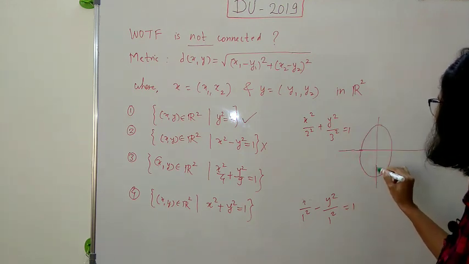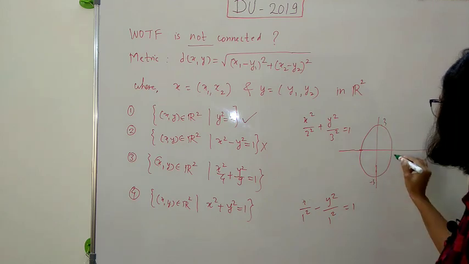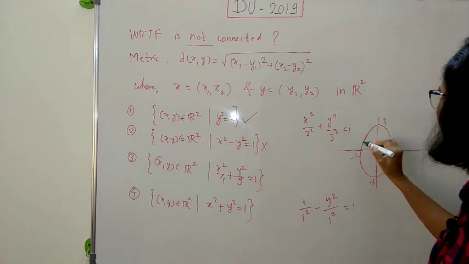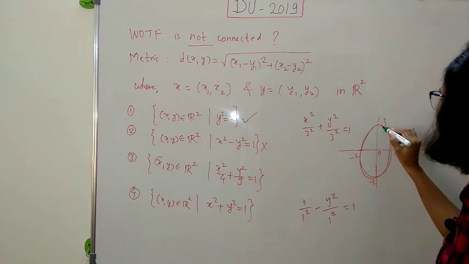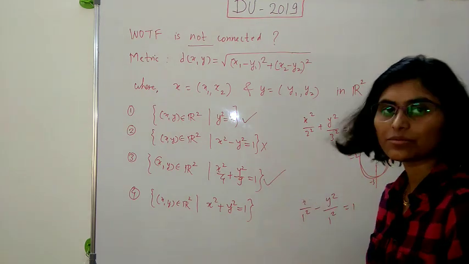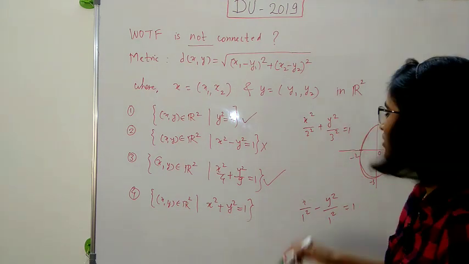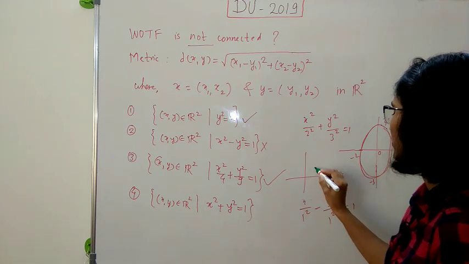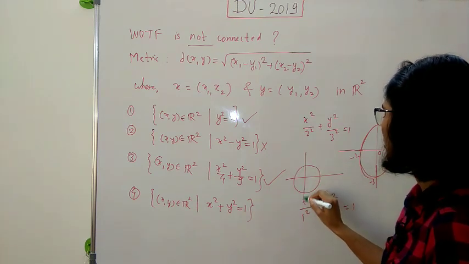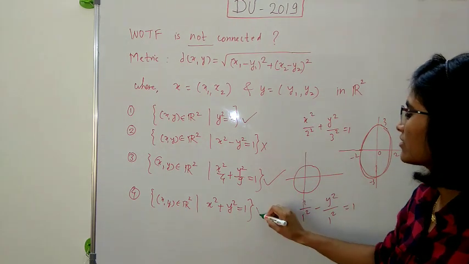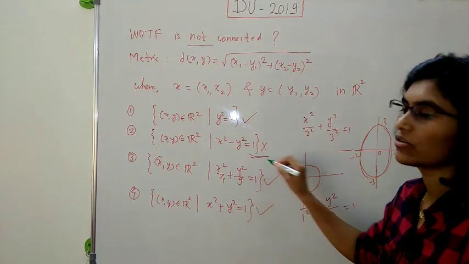Here it is 3, this is minus 3, 2, minus 2, 0, right? And clearly this is connected. So this is a connected subset of R2. And lastly, x square plus y square is equal to 1. This is just a circle, the standard unit circle. This is also connected, and hence the not connected subset is just this subset of R2.